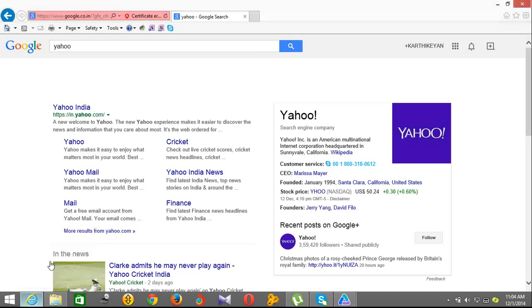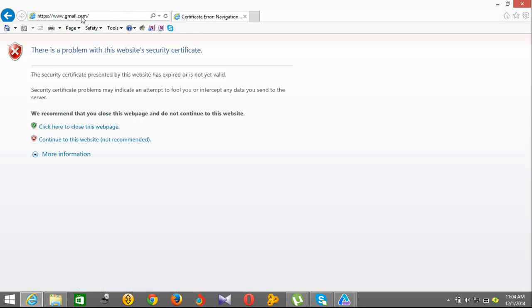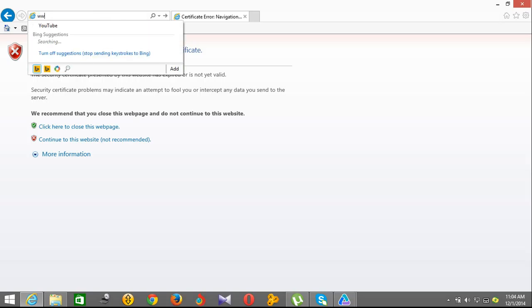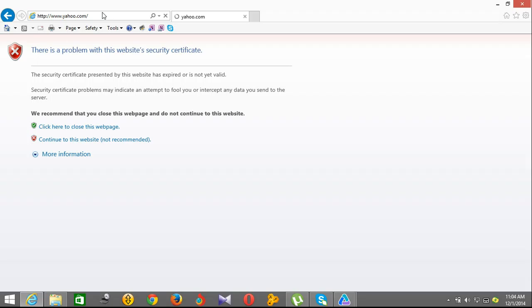Now if I am going to add more repositories, say for example for the Gmail page or some other page, yahoo.com.